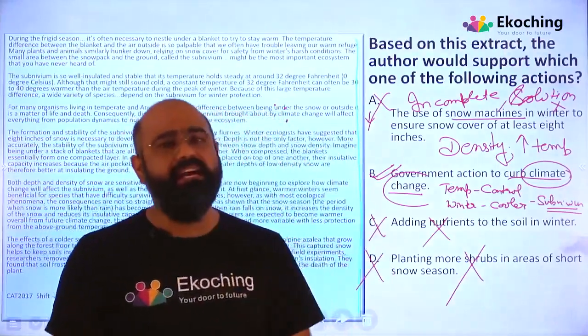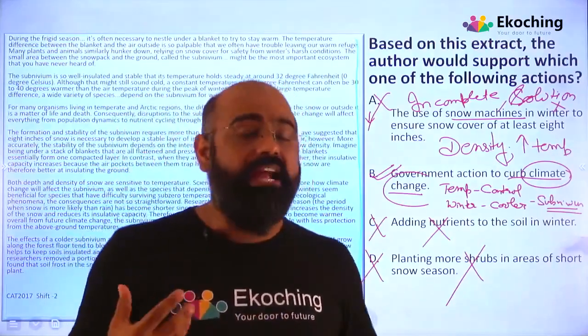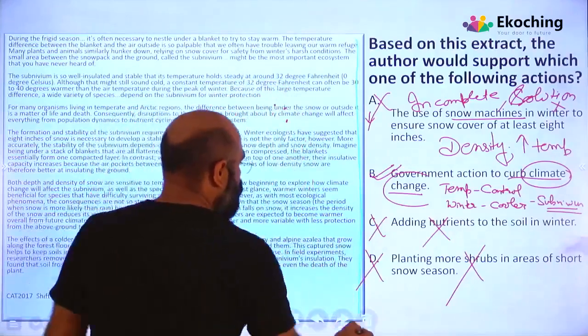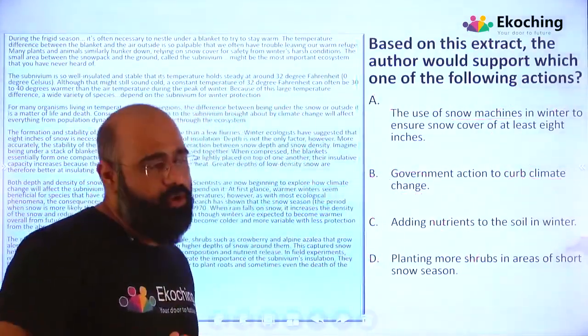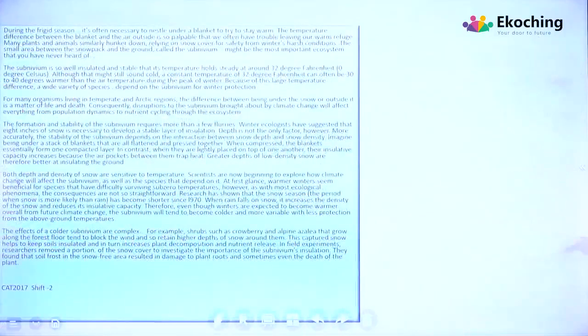I hope it is clear, guys. Please do comment, I want your comments in the section below on whether you are getting the explanation or not. That will really help us to come up with more passages like this or more ideas on how to explain to you guys. Let's go to question number 3.